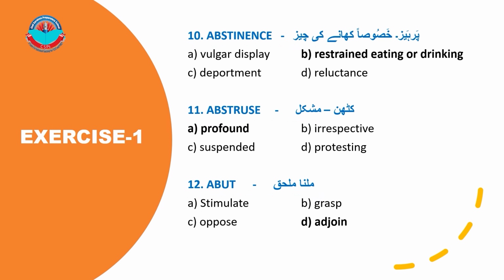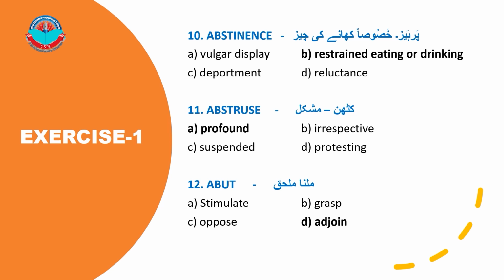10. Abstinence. A. Vulgar display. B. Restrained eating or drinking. C. Deportment. D. Reluctance. B. Restrained eating or drinking is the correct answer. 11. Abstruse. A. Profound. B. Irrespective. C. Suspended. D. Protesting. A. Profound is the correct answer.